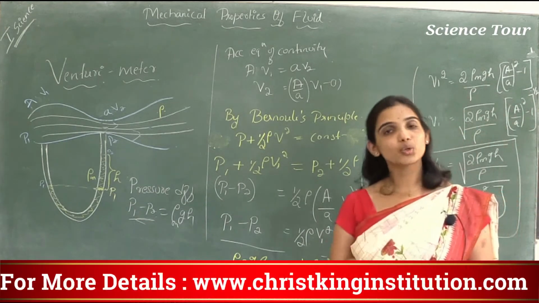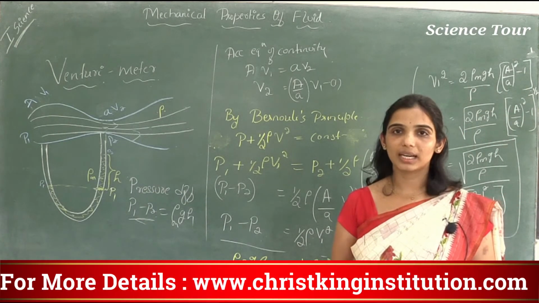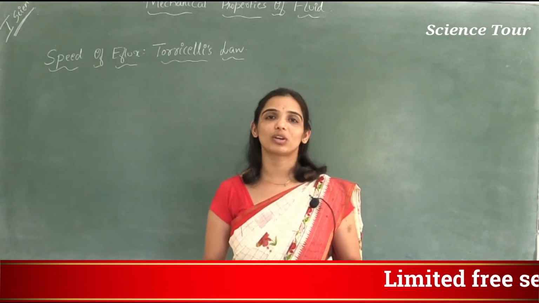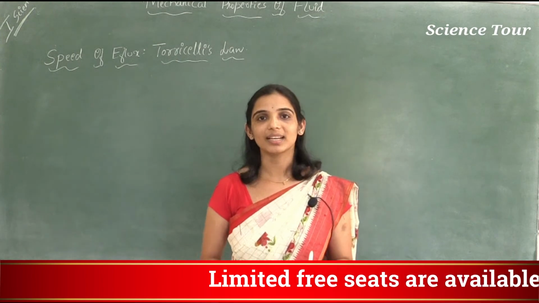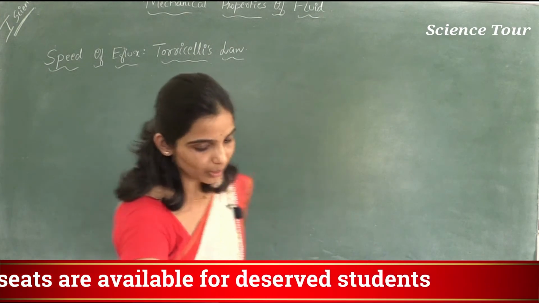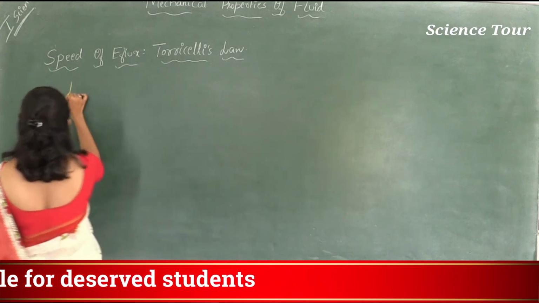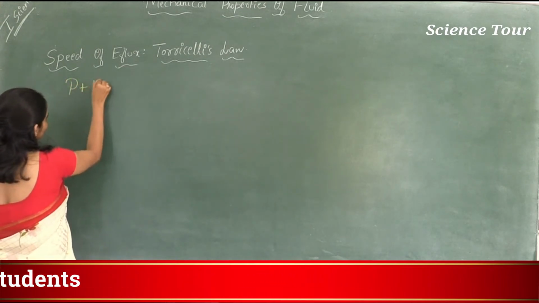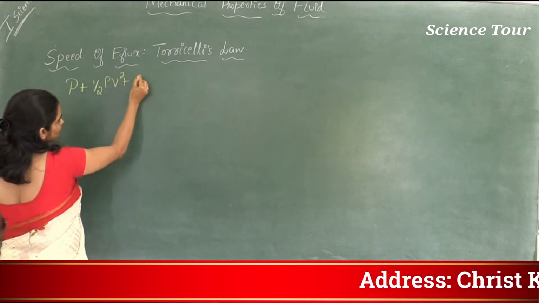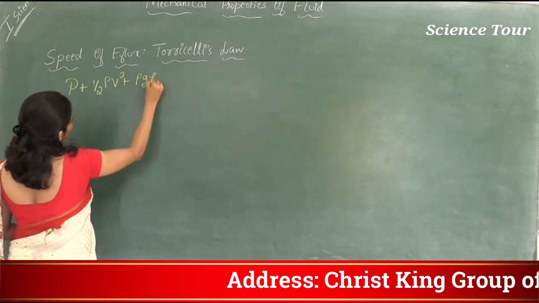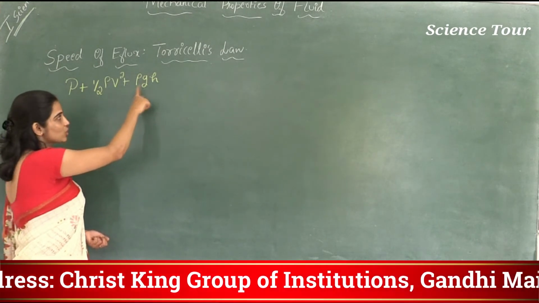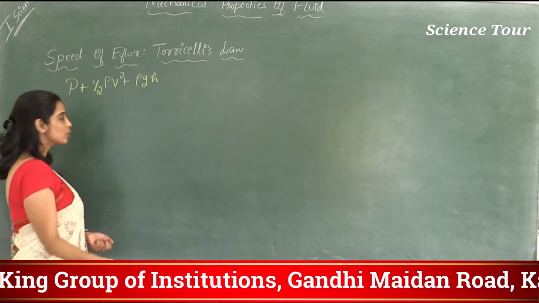venturimeter used to find out the speed of the steady flow of a fluid, and potential energy per unit volume will remain constant. Correct? So let's write the equation of it. According to Bernoulli's principle, pressure energy per unit volume plus kinetic energy per unit volume plus potential energy rho GH per unit volume remains constant during steady flow of any non-viscous incompressible fluid. mgh is potential energy, rho gh is potential energy per unit volume.